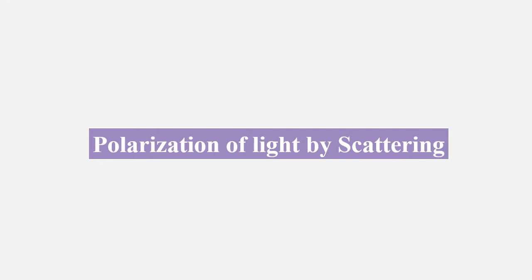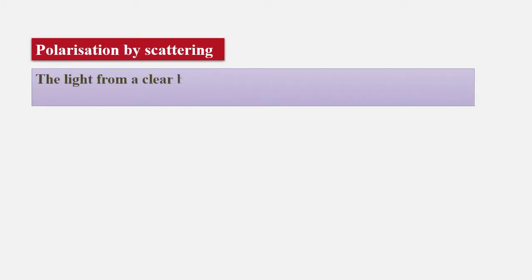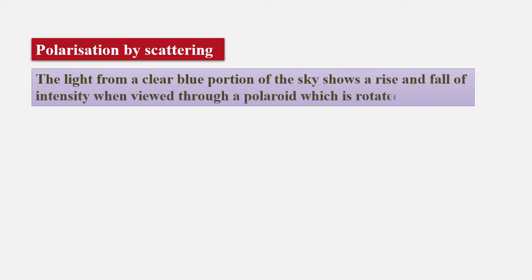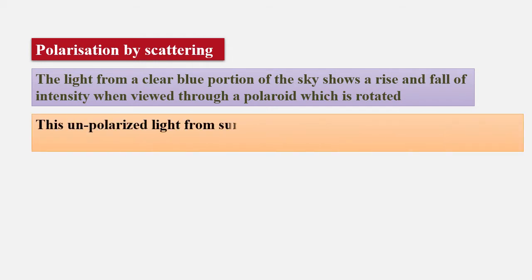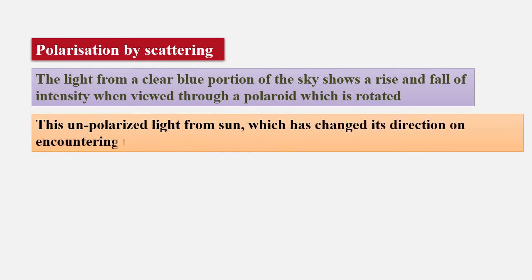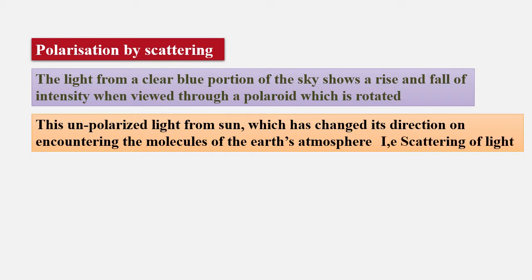Polarization of light by scattering. The light from the clear blue portion of the sky shows a rise and fall of intensity when viewed through a polaroid which is rotated. This is unpolarized light from the sun which has changed its direction on encountering the molecules of the Earth's atmosphere, that is, scattering of light.